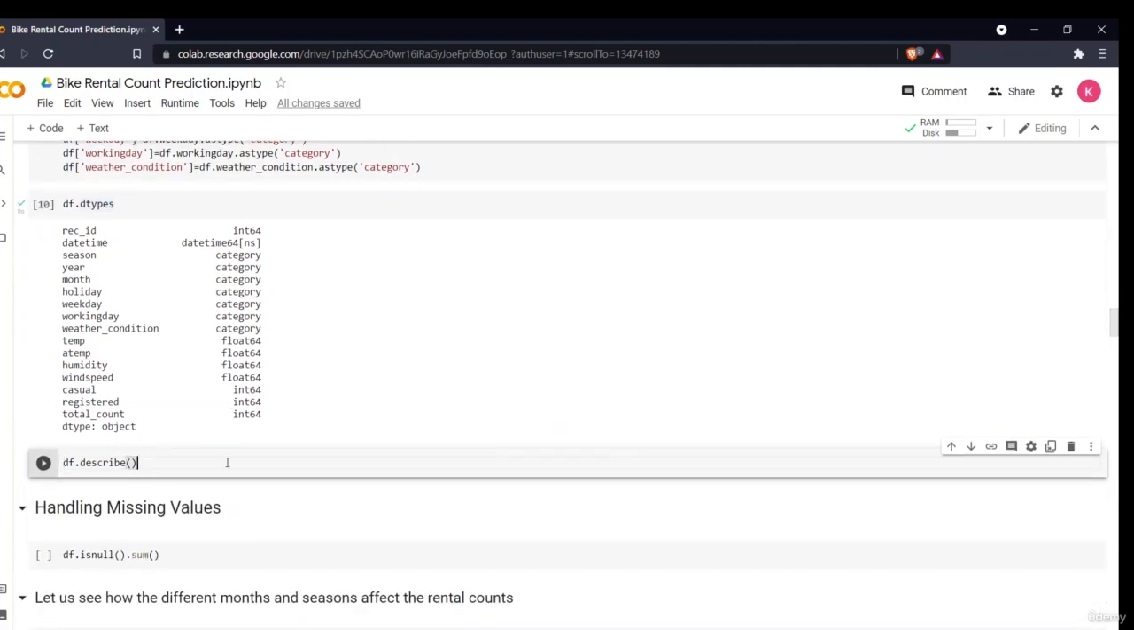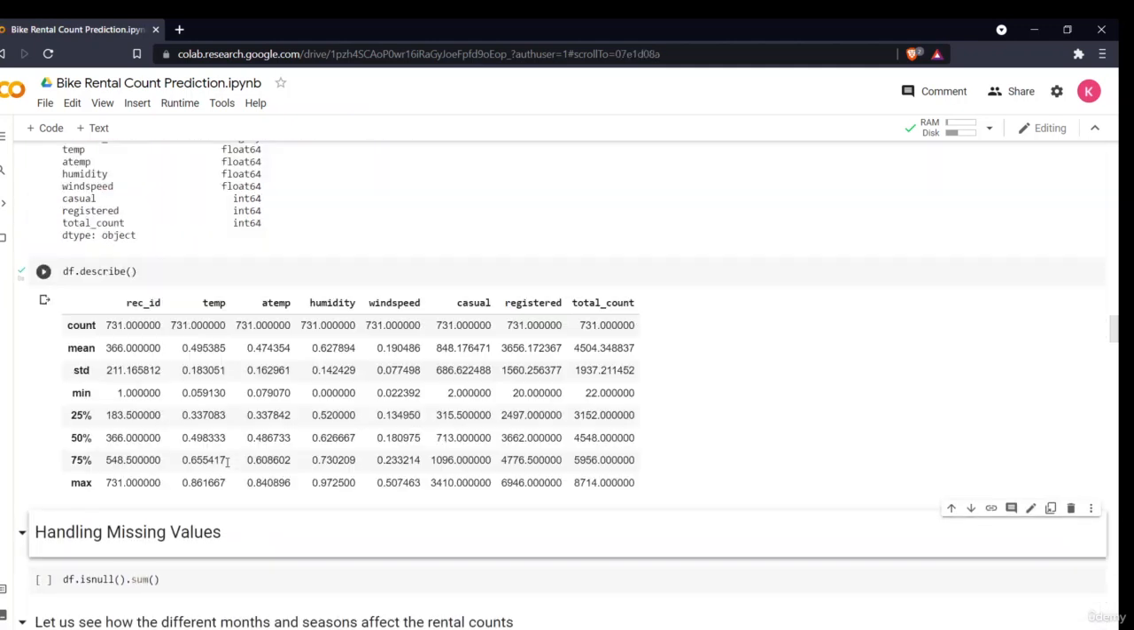So now we can describe our data. Basically, it will give you the count, standard deviation, and mean for all the different numerical variables. That means there are a total of 731 counts, and the maximum and the standard deviation are this, the mean of the count is this, wind speed's mean is this, and the maximum is 0.5. Basically it is normalized, so we don't have much information about it, right? It is normalized, so the original values are already gone.